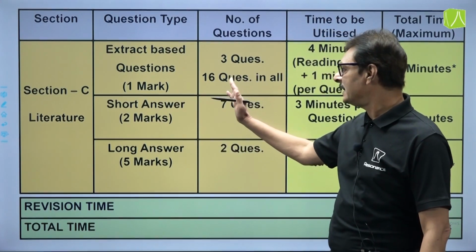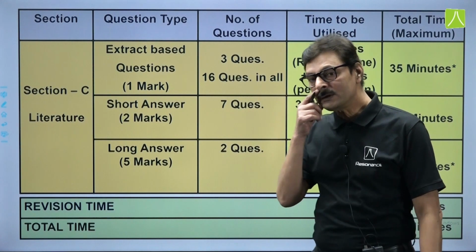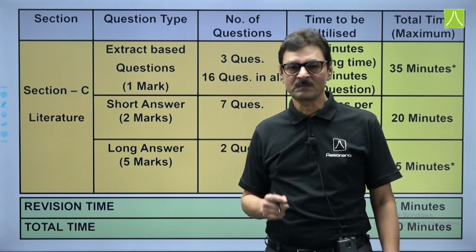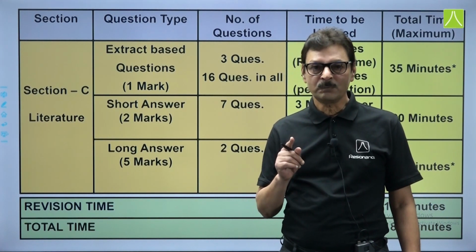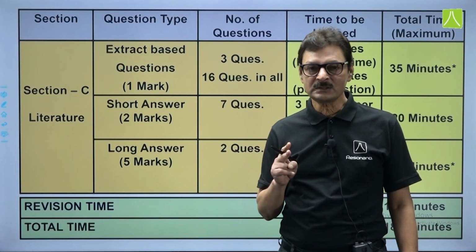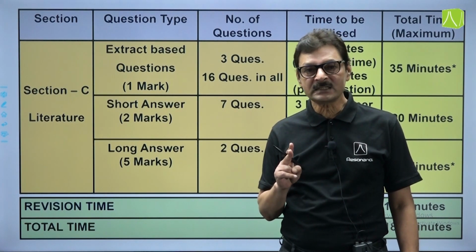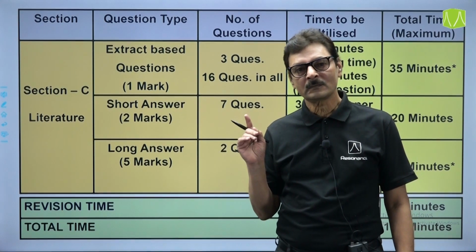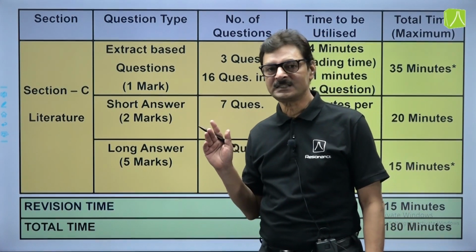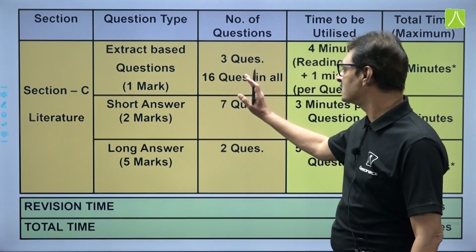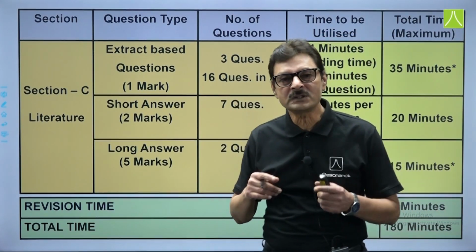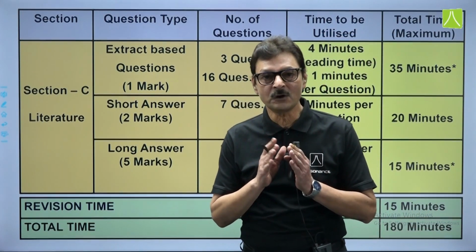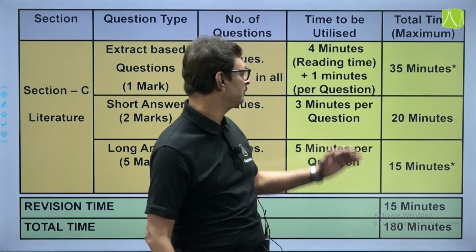So, 3 extract based questions, and they will have totally 16 questions. 6 questions from poem extract, 6 questions from Flamingo prose extract, and 4 questions from Vistas textual chapters. So, total 16 questions. Now, how to systematically and wisely allocate and manage the time.